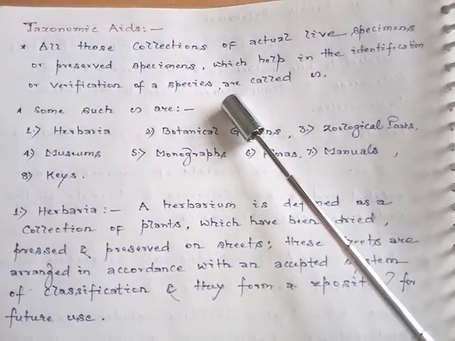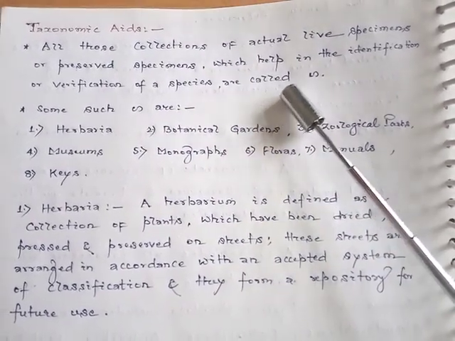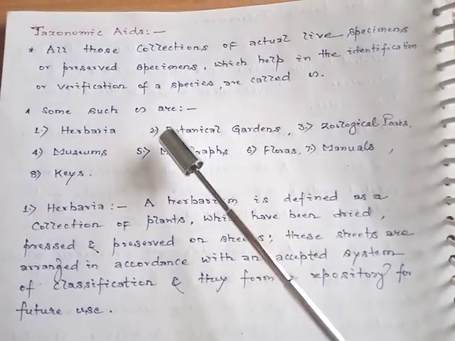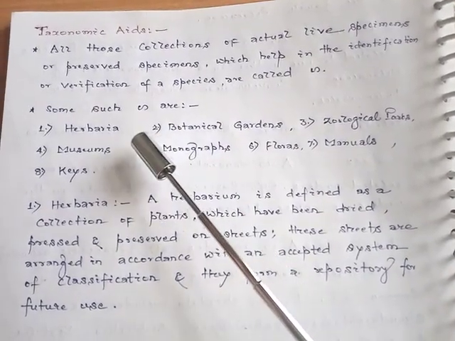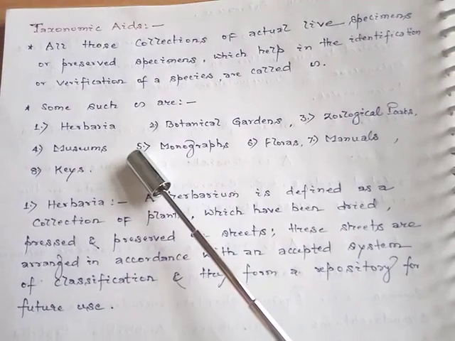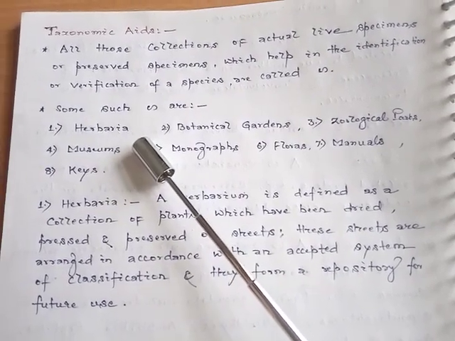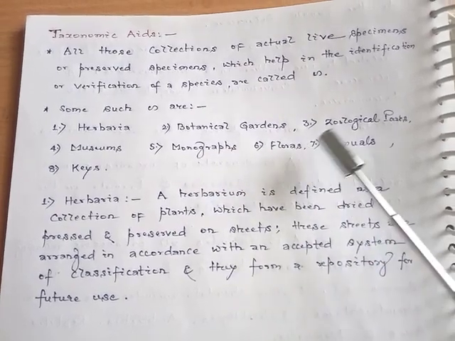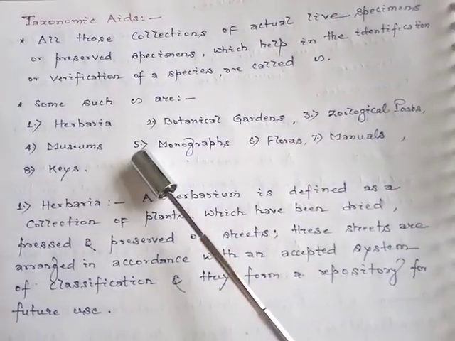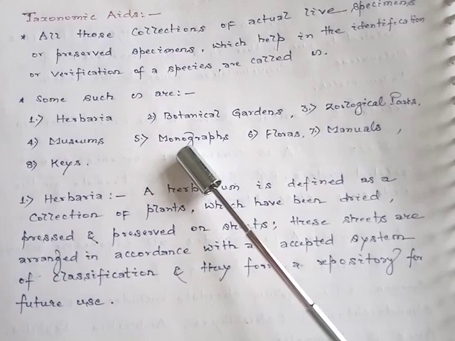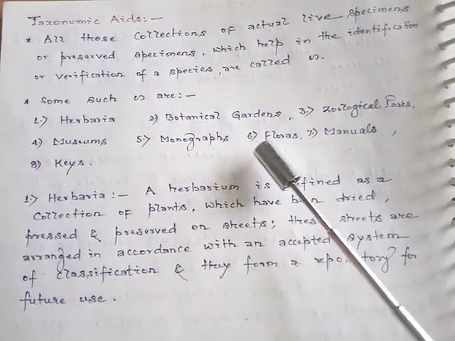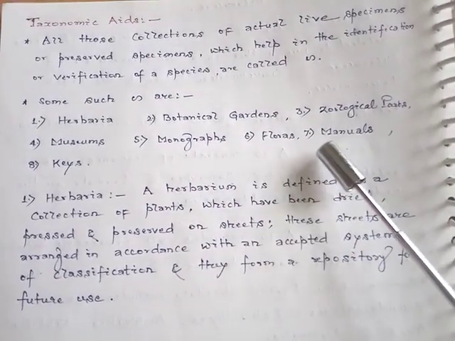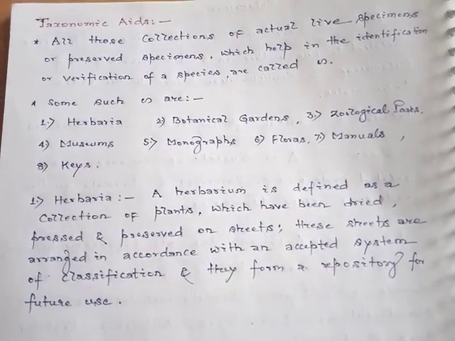So these collections are called taxonomic aids. Some of the taxonomic aids are as given in the list. The first one is herbaria, second botanical gardens, third one zoological parks, fourth museums, fifth monographs, sixth floras, seventh manuals, eighth keys.